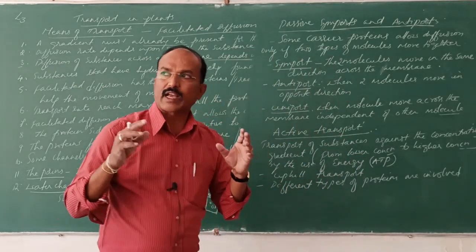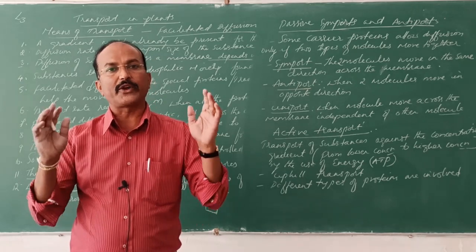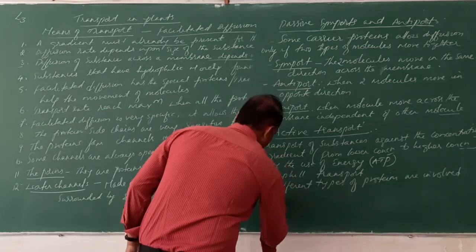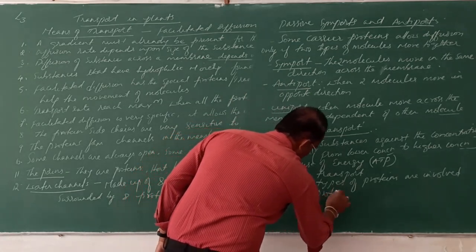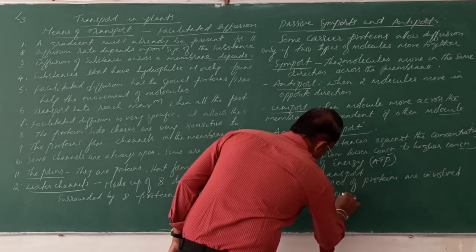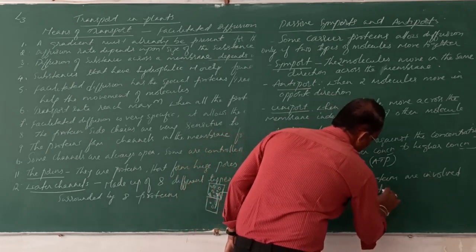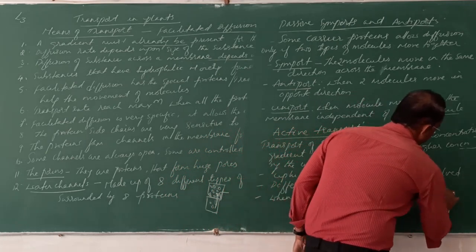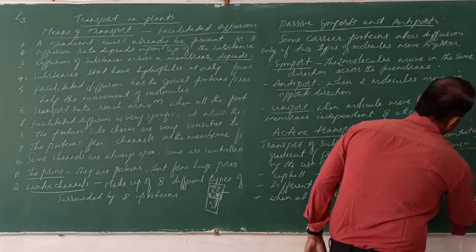Here also the transportation reaches maximum when all the proteins of the membrane are utilized and it reaches the saturation. So when all proteins are utilized, it undergoes saturation. Understand?